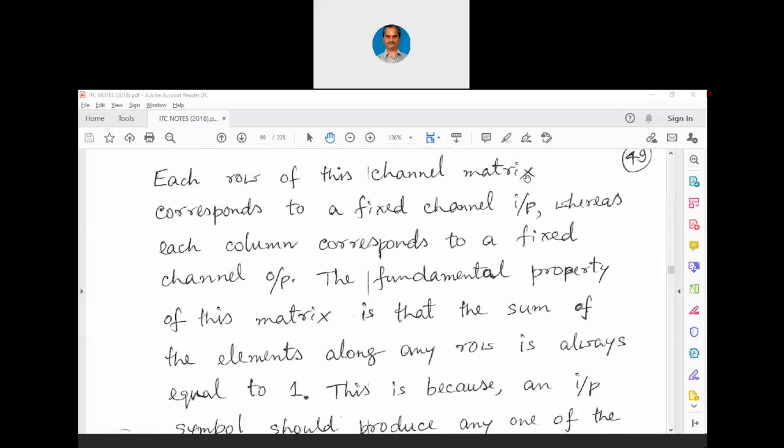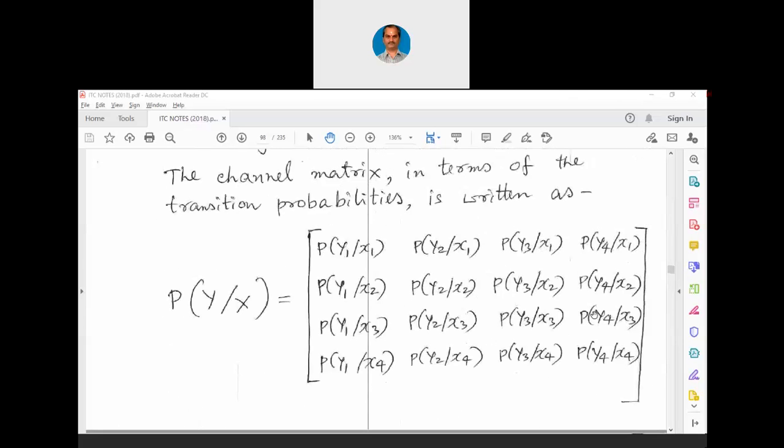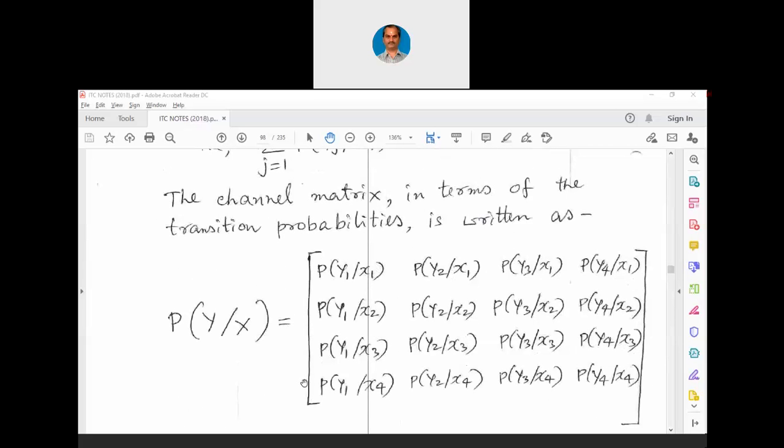Each row of this channel matrix corresponds to a fixed channel input, that is x1, whereas each column corresponds to a fixed channel output. That is the beauty of this. Each column, let me annotate this once again, corresponds to getting y1: the probability of y1 in condition to x1, and that in condition to x2, x3, and x4.